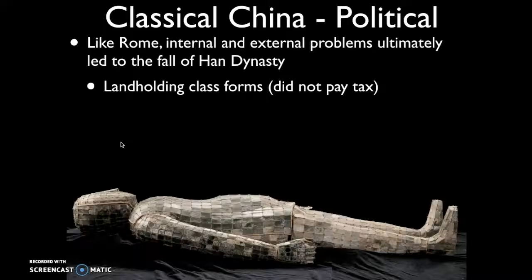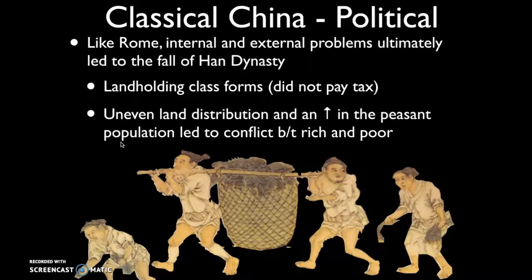There was a small landholding class in China that began to form, which didn't pay any taxes. And they were incredibly wealthy, as evidenced by this, which is a jade bodysuit. It was very common for wealthy Chinese to be buried in suits like this. There was over time an unequal distribution of land and wealth because the landholding class wasn't paying taxes, the peasants were paying taxes, and therefore we are going to see the beginnings of a conflict start to form between the rich and the poor, growing wealth disparity.